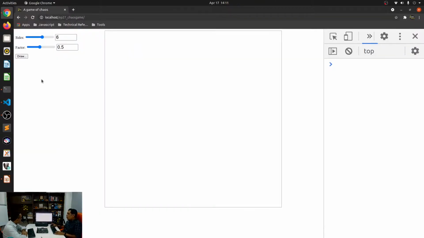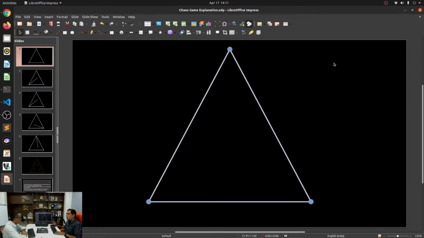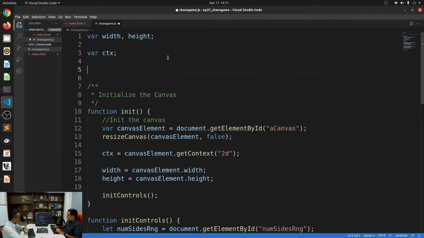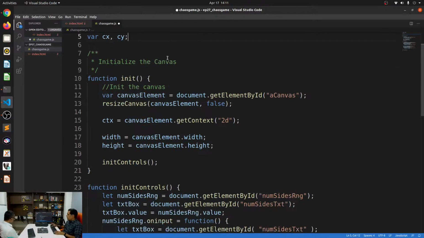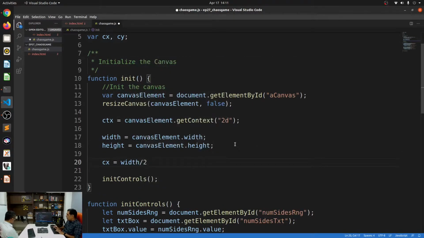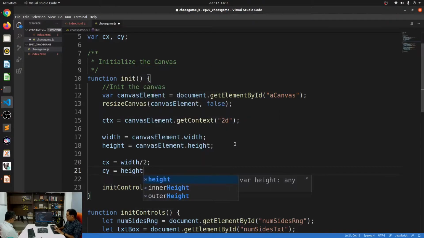All right. So what do I need to start this off? Going back over here, first things first, I need to draw a polygon, which will basically be at the center of the screen. And so for that, let me just define the center of the screen. Let's declare a couple of variables: cx and cy. The center of the screen is defined as cx equal to width by 2 and cy equal to height by 2. All right, so that defines the center of the screen.